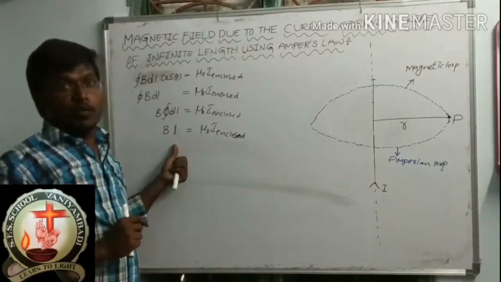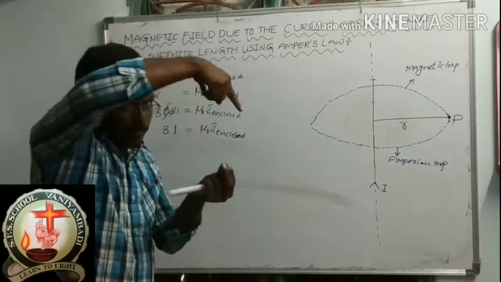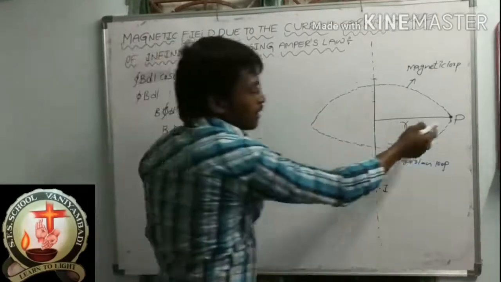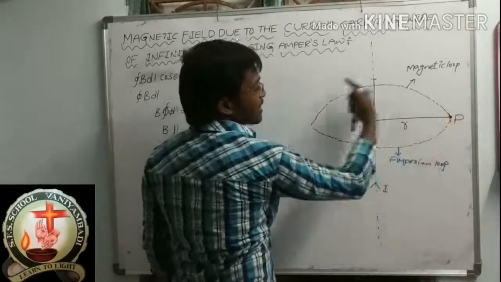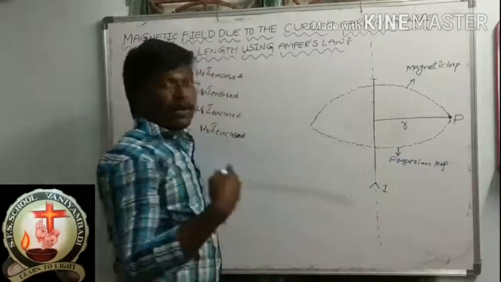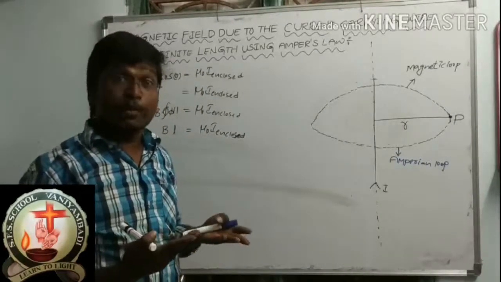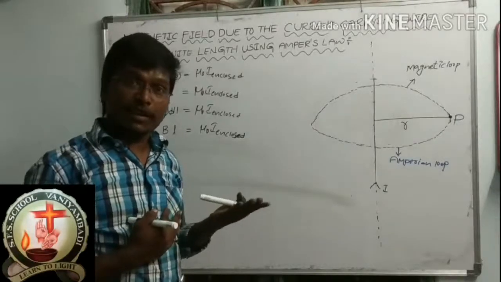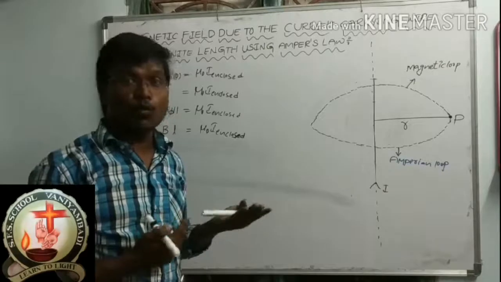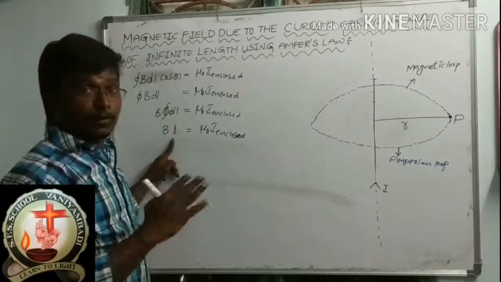Circle. So what is the actual length of the Amperian loop? Suppose here one point is starting and finally it is reaching. So what is the shape here? Circle. What is the circle length? Circle length is nothing but a circumference. What is the circumference of the circle? 2 pi r. So here, write down this step in your class notebook.